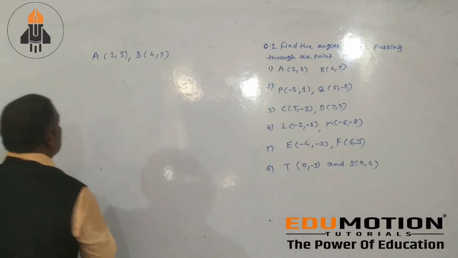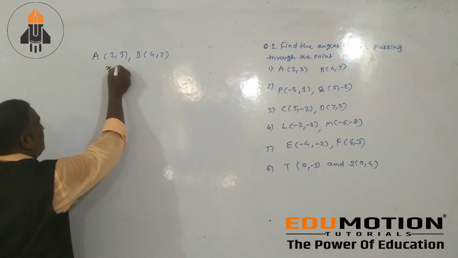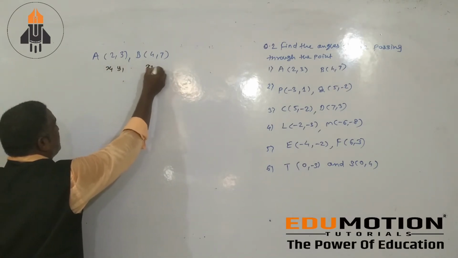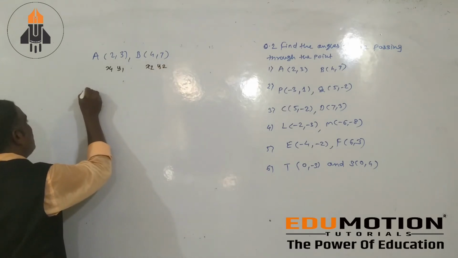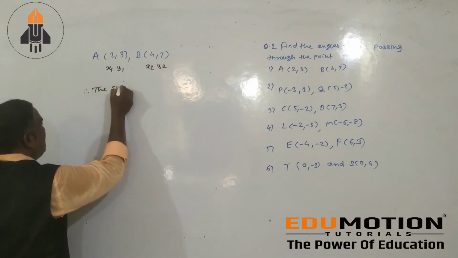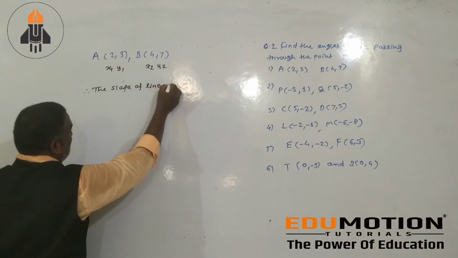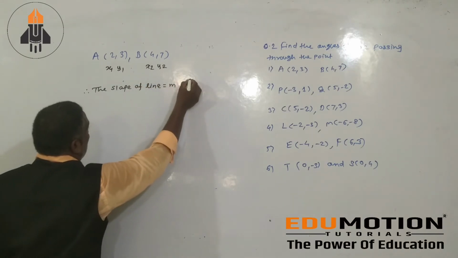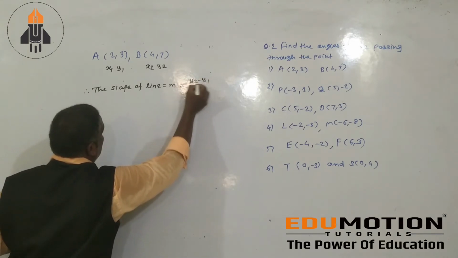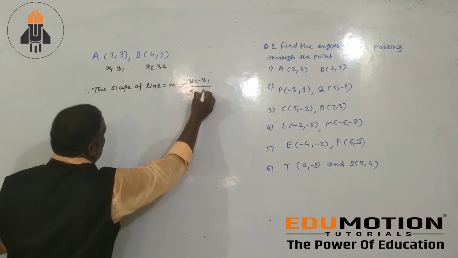Means if you write your x1 y1 x2 y2, therefore the slope of line m equals y2 minus y1 divided by x2 minus x1.